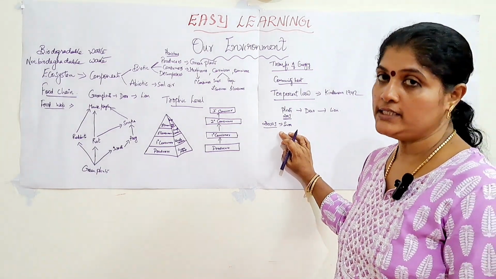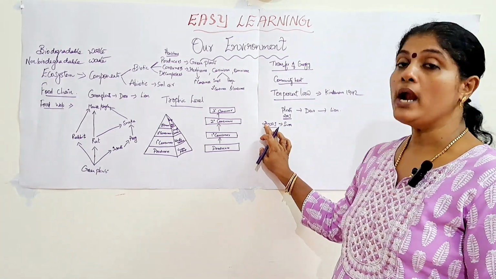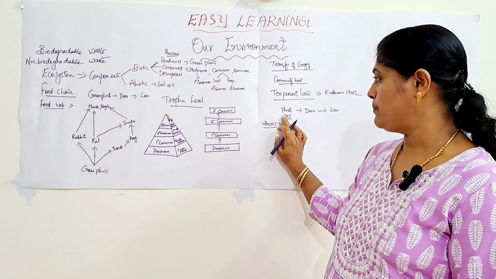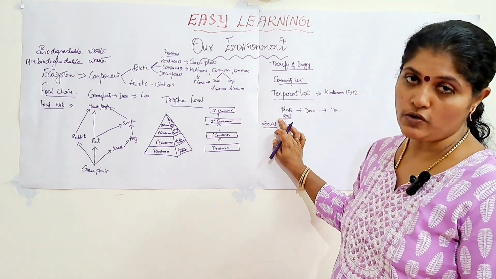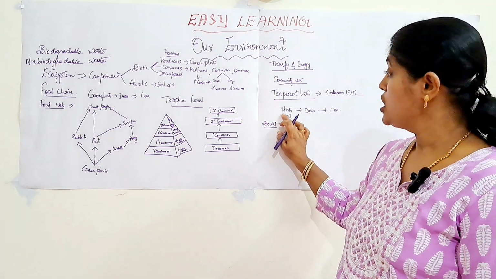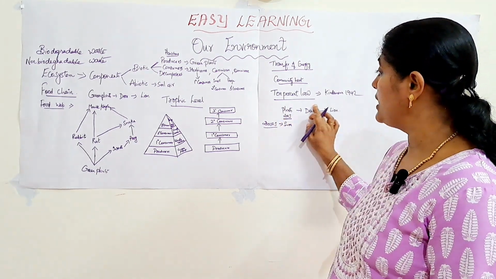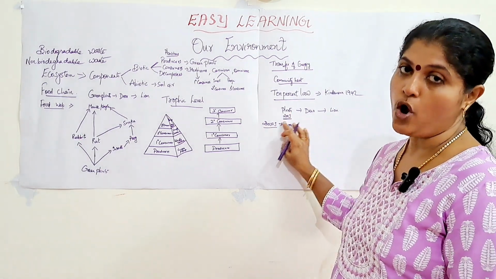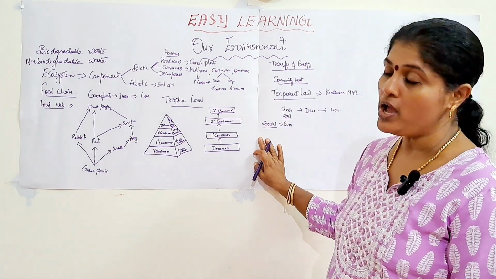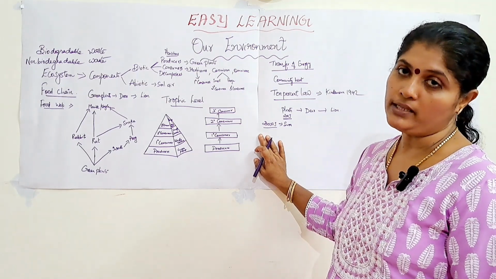20,000 joules of energy is available from the sun. So, 1% only will be utilized by the plants. The 1% of 20,000 joules is 200 joules of energy which is available for the plants. So, the 10% law will be applicable only from plants, that is from the producers. It is not applicable in the case of the energy which is provided by the sun.